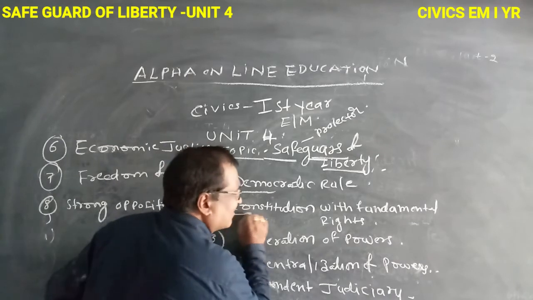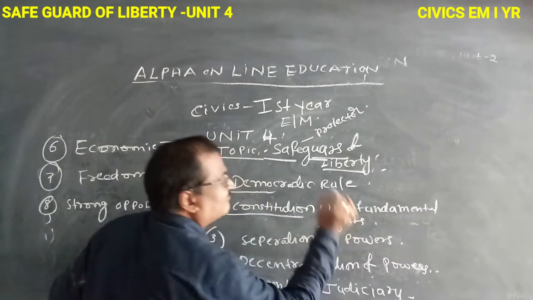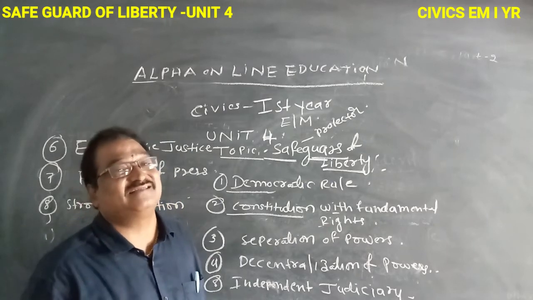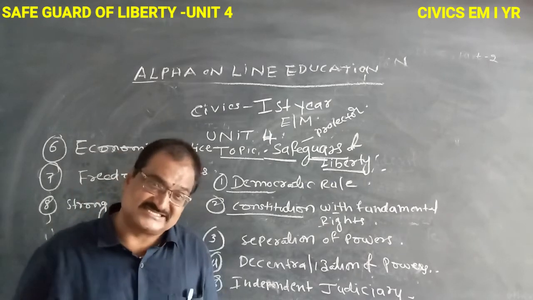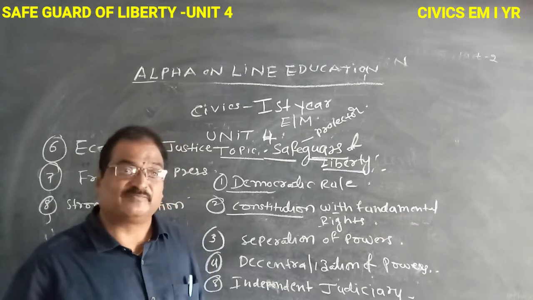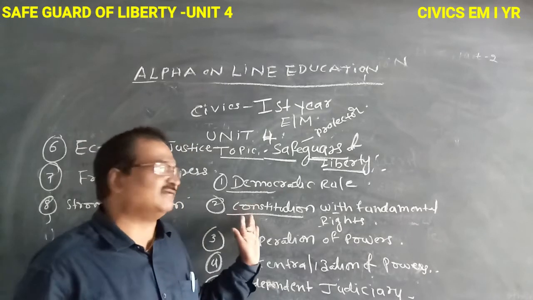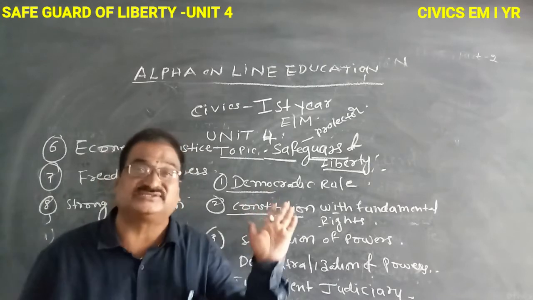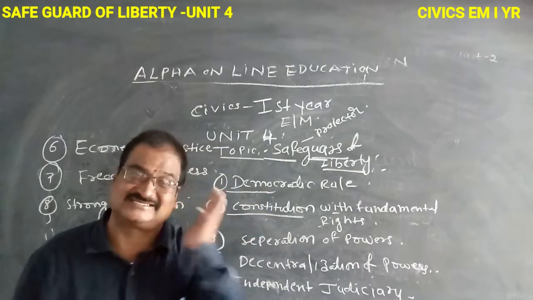And then the constitution with fundamental rights. Where there are rights, there is liberty. The Constitution of India provides fundamental rights to its citizens.